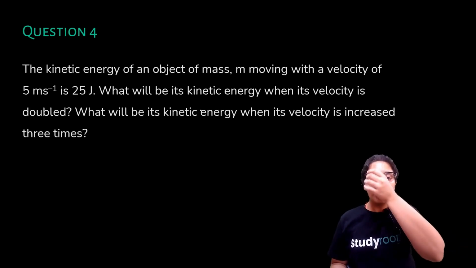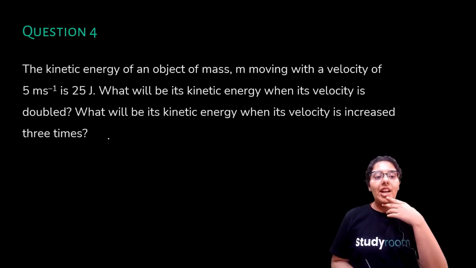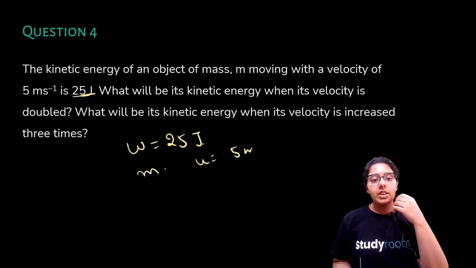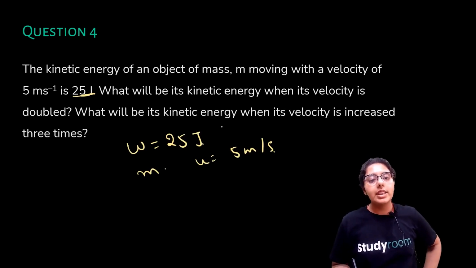One more question. The kinetic energy of an object of mass m moving with the velocity of 5 meter per second is 25 joules. What will be its kinetic energy when its velocity is doubled?